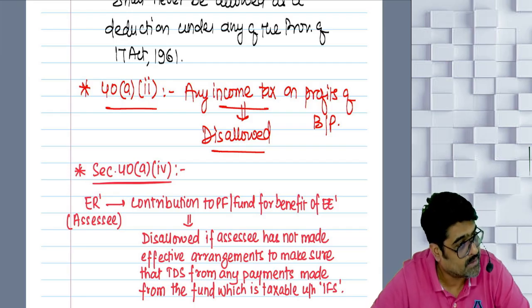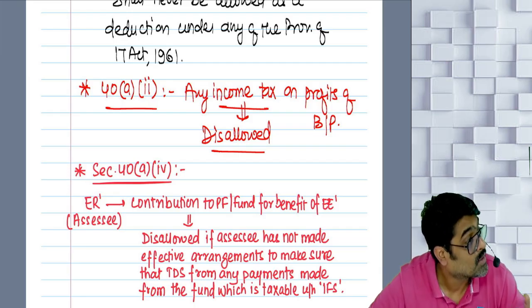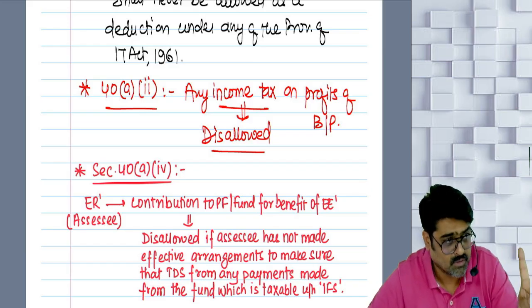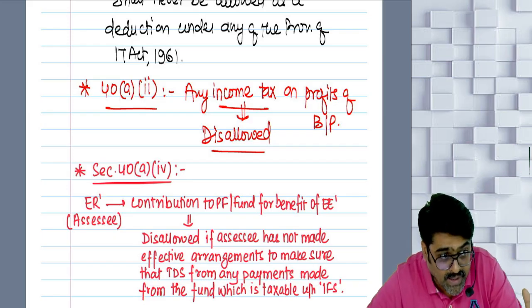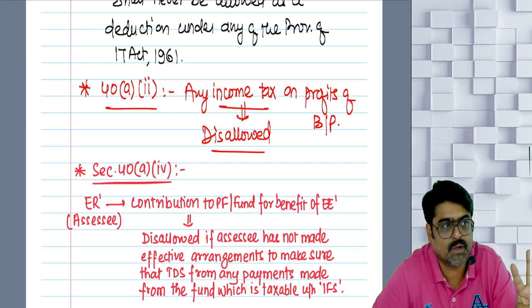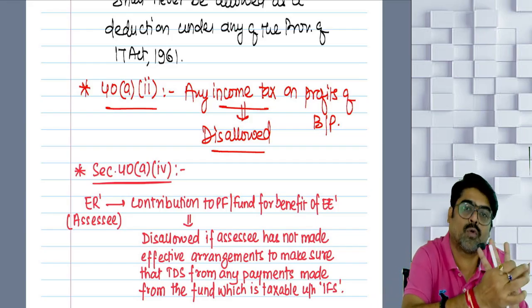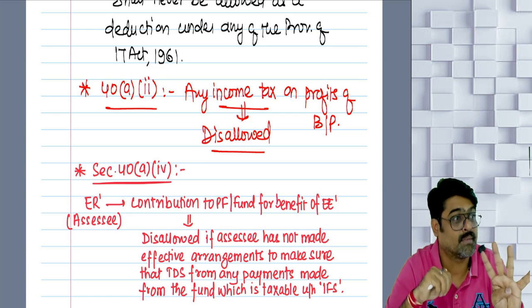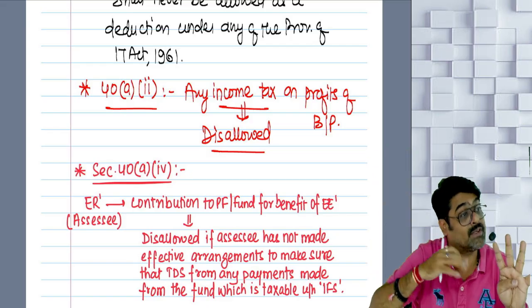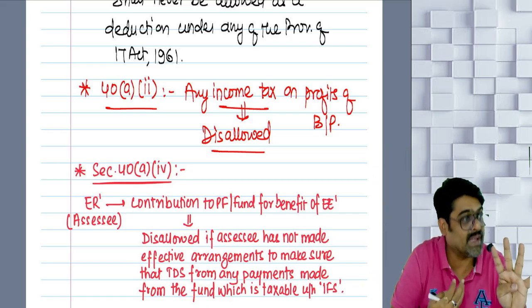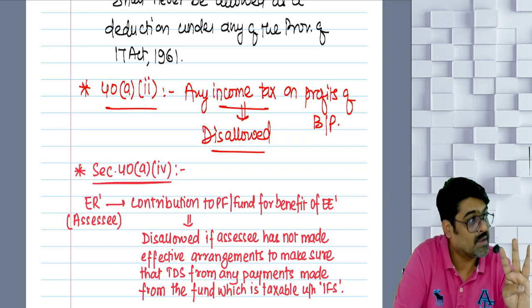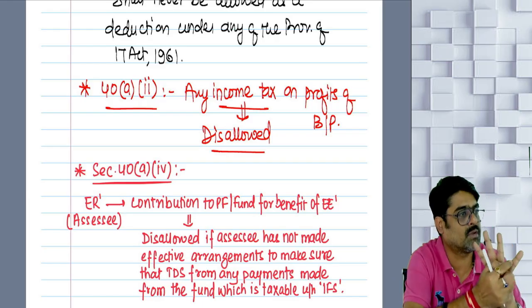40 clause A done. How many subclauses are there? Subclause 1, subclause 1A and subclause 3 are for TDS defaults. And 40 clause A subclause 4 is also for TDS default, but that TDS should be deducted in the future. You have to make such arrangements right now. But without making such arrangements right now, if you have contributed to any fund, those contributions will be disallowed. This is subclause number 4.